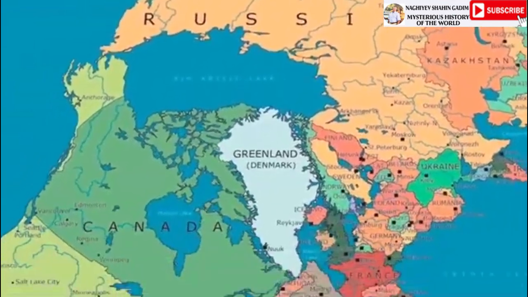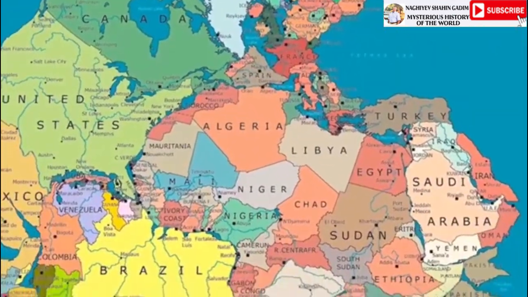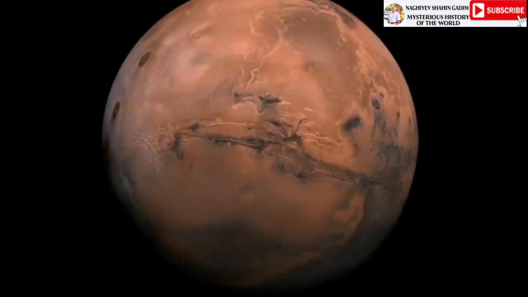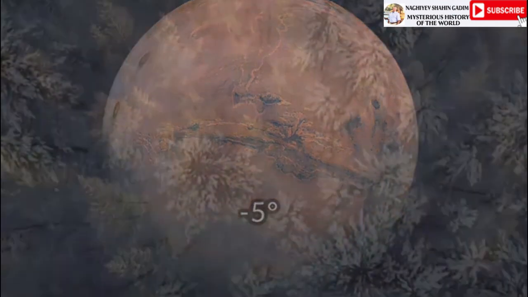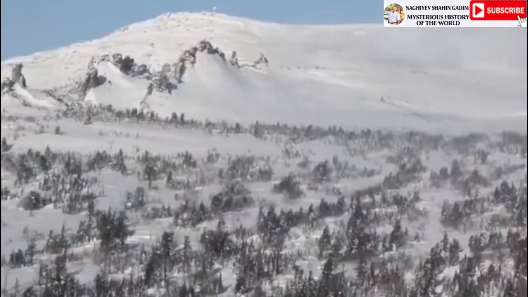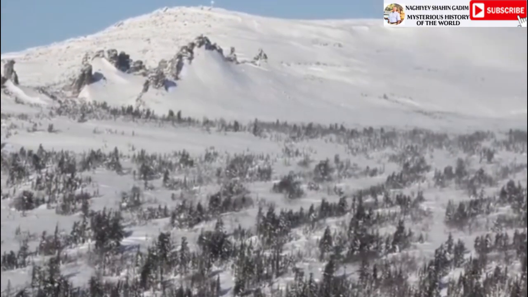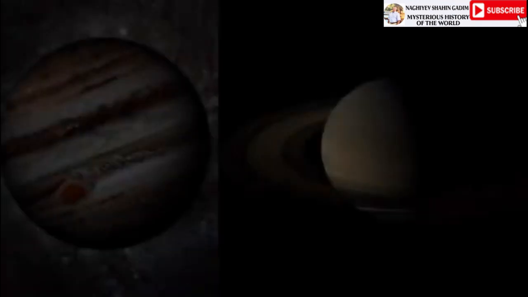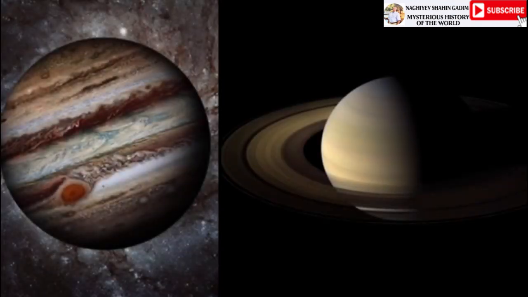Earth is protected by the planets in the solar system. For example, Mercury and Venus, which are on the sun side of the Earth, are hot planets. These warm planets help to maintain a warm, temperate climate on Earth. The planet that came after the Earth was Mars. He is cold in nature. Its highest temperature is -5 degrees Celsius, due to which a layer of cold air is formed in the Earth's atmosphere. Due to the cold layer, the water that sustains the life of living organisms does not evaporate from the Earth. Jupiter, the 5th planet after Mars, and Saturn, the 6th planet, are the biggest protectors of the Earth.